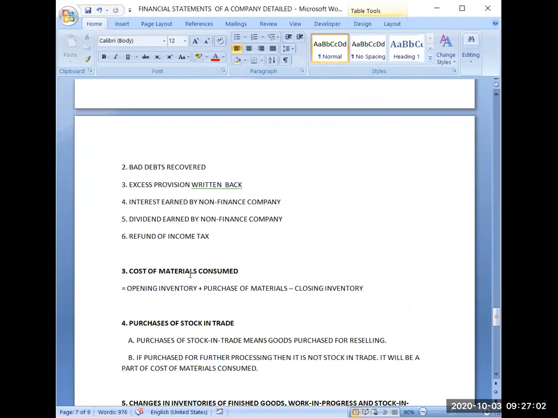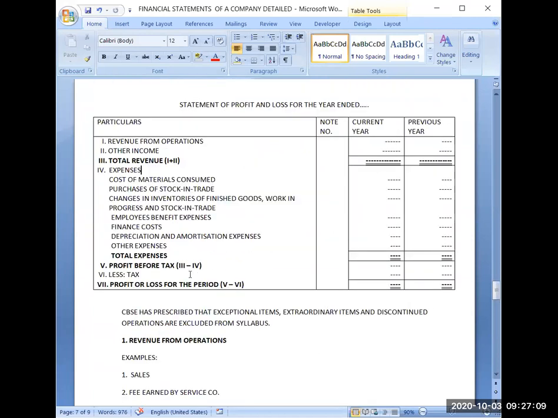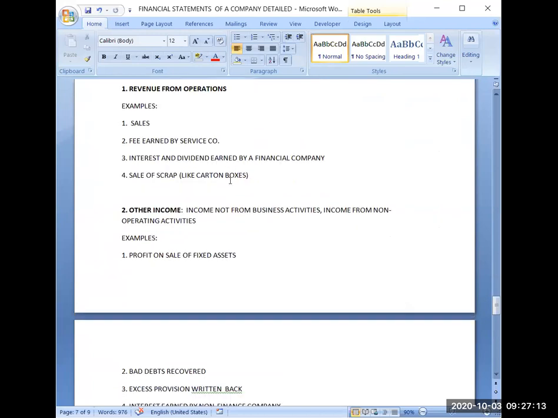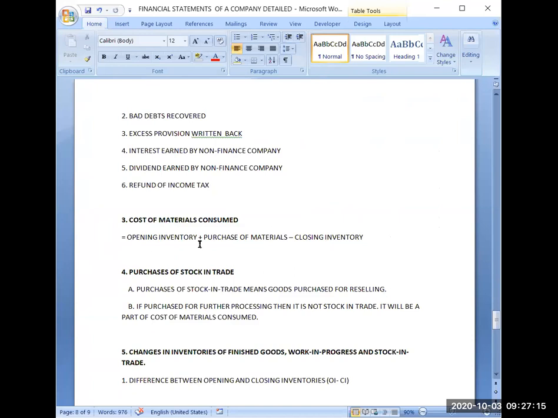Last year we were preparing trading and profit and loss account generally for trading concerns. So that's why there we were calculating cost of goods sold. If you remember, cost of goods sold. Both concepts are the same. You can see the formula. Opening inventory means opening stock. Inventory is the synonym of stock here. Then purchase of materials and minus closing inventory. If any direct expenses are there, that also can be added here. But the basic formula is this only.